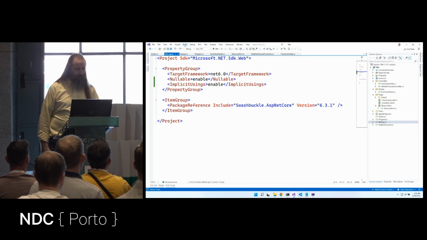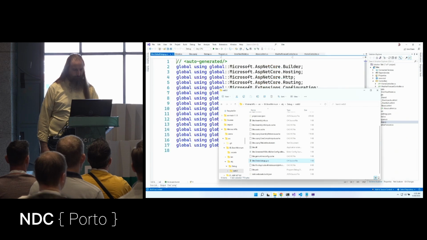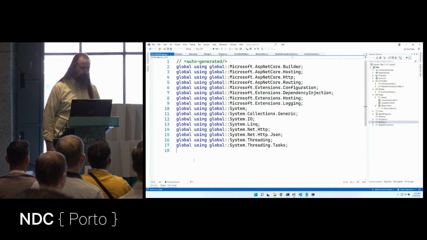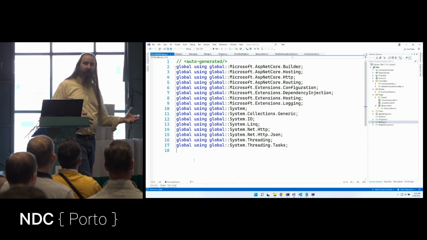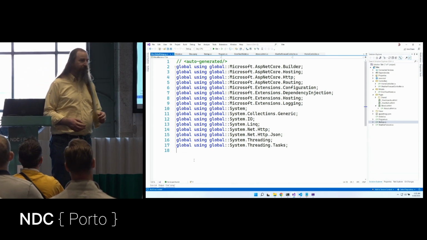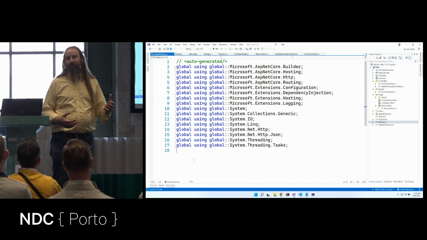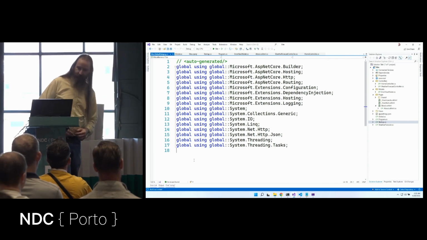And if we rebuild this project and wander in there, here's global usings.g.cs. Now this file is automatically generated for us based on our SDK choice, and it lists all of the using statements that we just get by default, which is excellent.